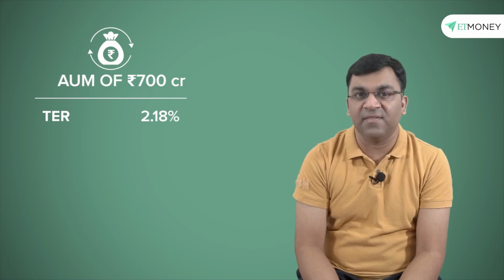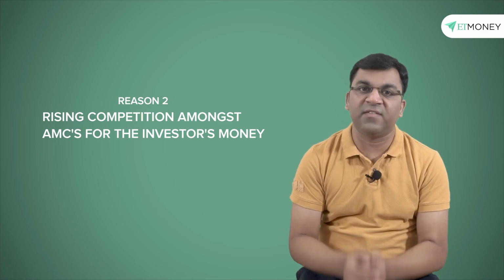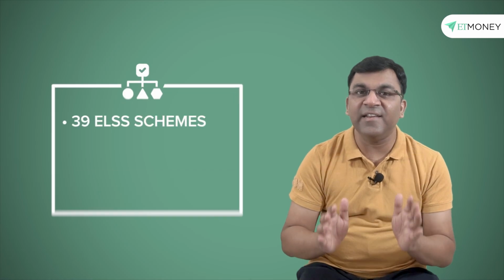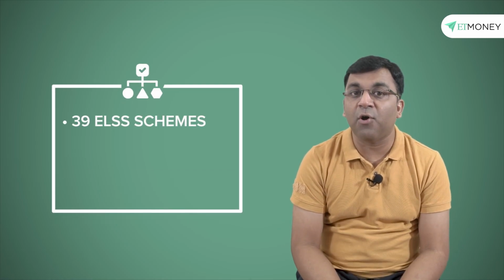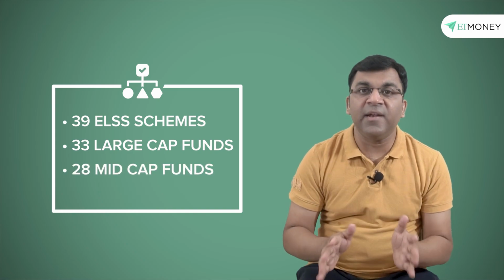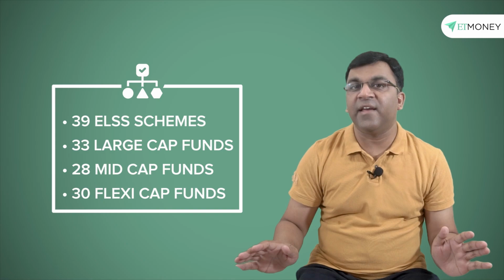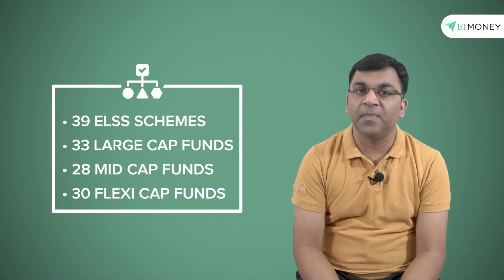A second reason for these changing TERs is to do with the rising competition amongst AMCs for the investors' money. To put competition in numbers, there are presently 39 ELSS schemes to choose from. There are 33 large cap funds, 28 mid cap funds, 30 flexi cap funds, and an army of index funds for consumers to choose from.